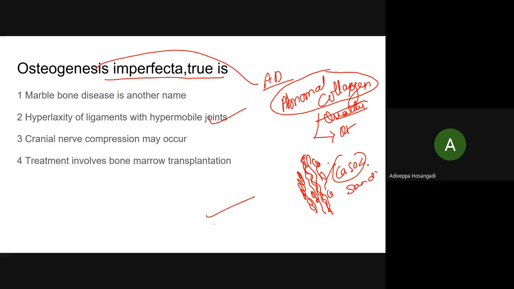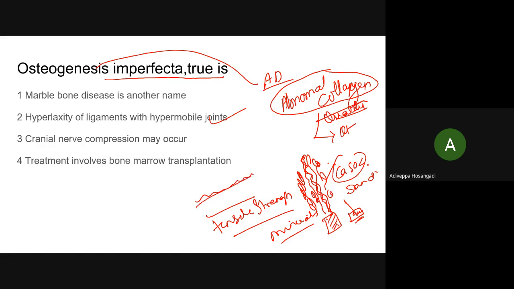As I told you, rope is again a tensile strength. It gives a tensile strength to the bone. Minerals give compressive strength. I explained you in Singh's index, isn't it? Minerals give compressive strength means if there is a hard brick, you stand on it, it doesn't break. If there is a soft brick, you stand on it, it gets molded or soft. Means it doesn't have a good compressive strength. Similarly, a thin wire can get cut. A thick rope can sustain a very good tensile strength. Tensile means you have to pull apart.